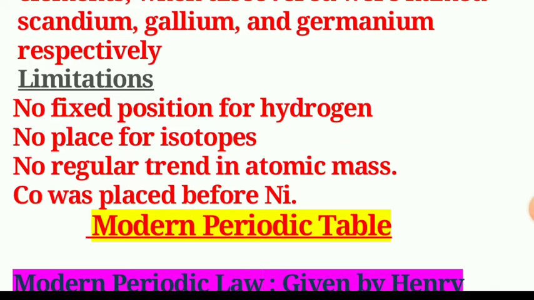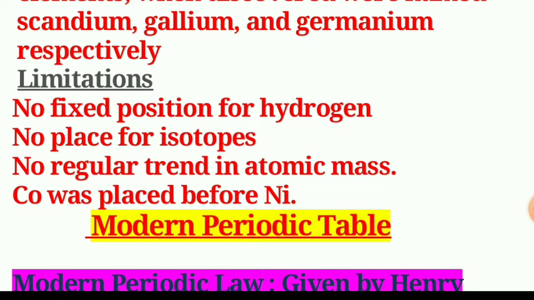Like alkali metals, hydrogen combines with the halogens, oxygen and sulfur to form compounds having similar formulas, that is HCl, H2O, H2S, etc. If we compare with an alkali metal like sodium, it forms NaCl, showing resemblance of formulas: HCl, NaCl; oxides H2O, Na2O; sulfides H2S, Na2S. And there is no fixed position for hydrogen.